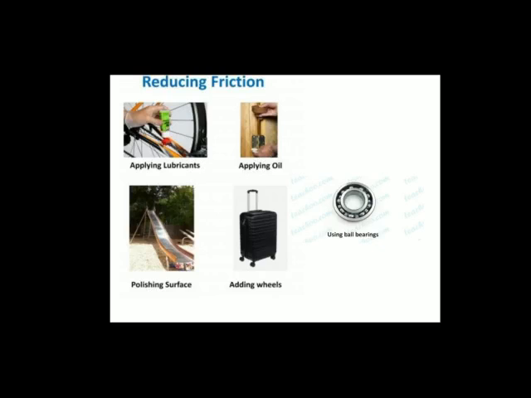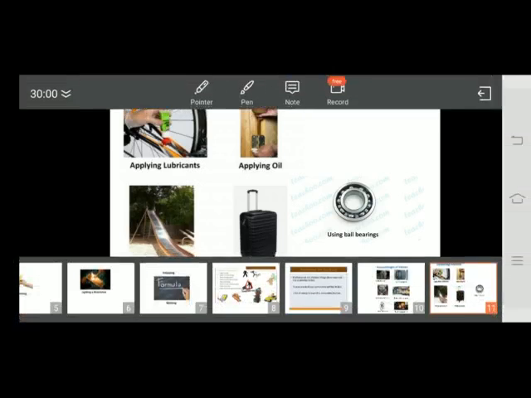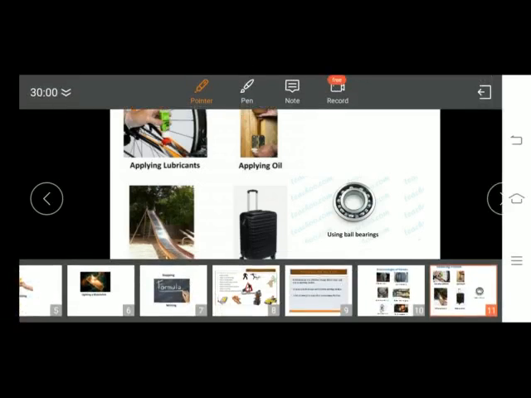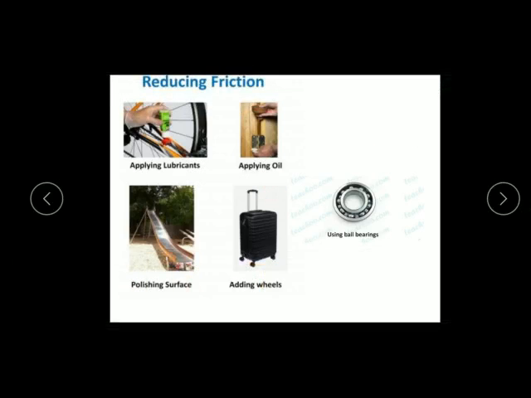First one, by polishing and making the surface smooth, right? We know that the friction between rough surfaces is much more than between polished surfaces.